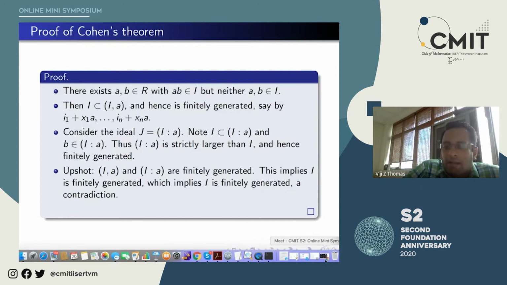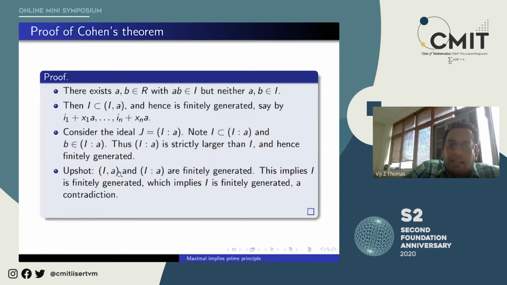At this point, I don't know whether it's a good idea to ask a question. Maybe I prove the last upshot first. The upshot is that (I, a) and I colon a are finitely generated, and this implies I is finitely generated. Okay, so let us try to prove that fact. I hope the structure of the proof is absolutely clear. That's why it was made into four steps.